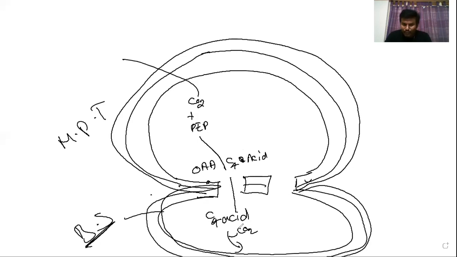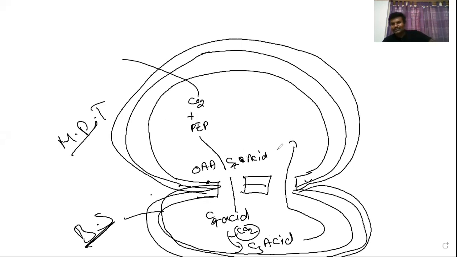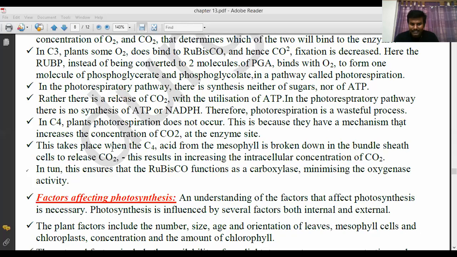So from the C4, one carbon goes out, remaining 3 C3 acid. This C3 goes to mesophyll tissue and again combines with phosphoenolpyruvate. This takes place in C4 plant, when C4 acid from the mesophyll cell is broken down in the bundle sheath cells to release carbon dioxide. This results in increasing the intracellular concentration of carbon dioxide.